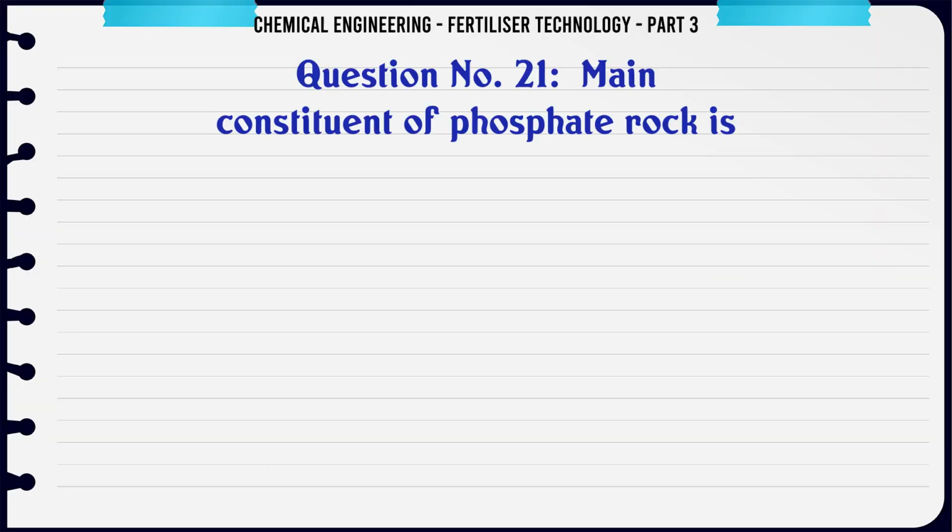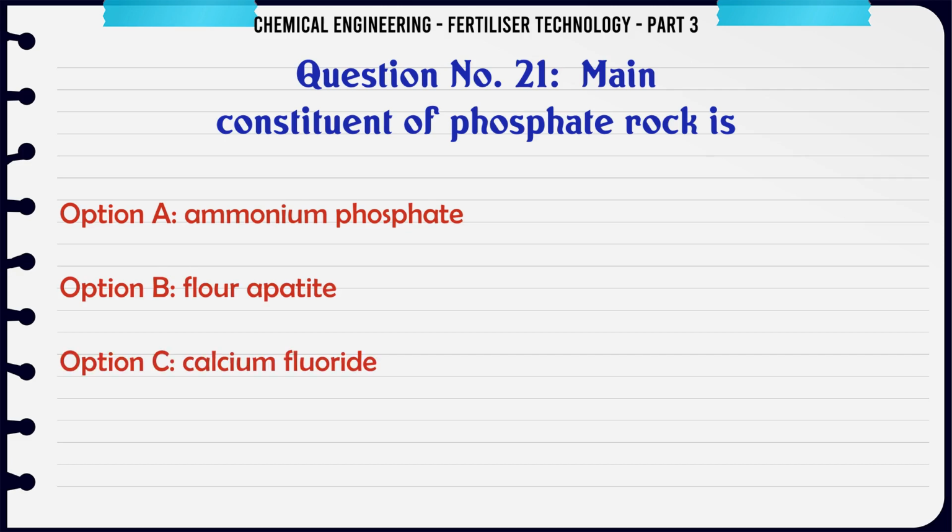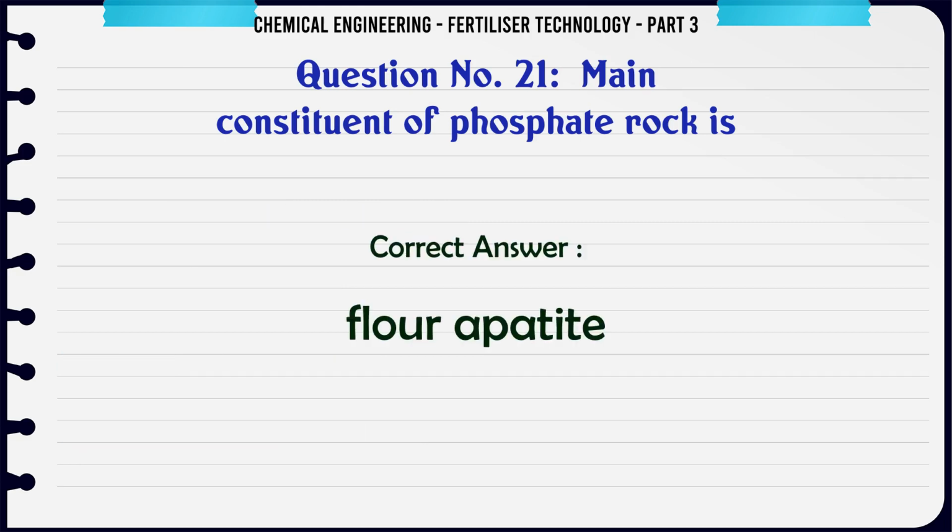Main constituent of phosphate rock is A. ammonium phosphate, B. fluorapatite, C. calcium fluoride, D. calcium phosphate. The correct answer is fluorapatite.